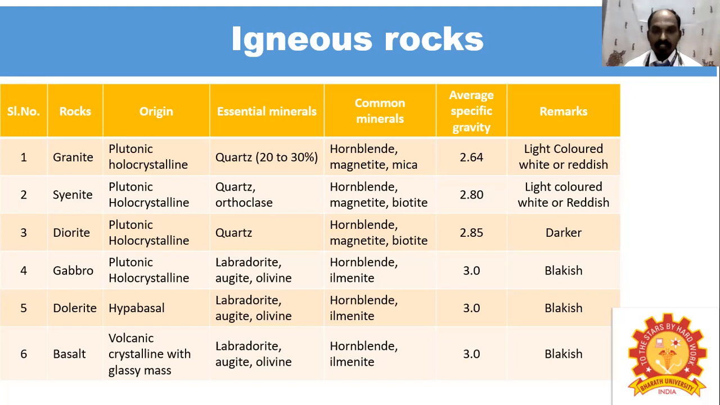Dolerite and basalt also have a specific gravity of 3 and are darker in color. But the origin of dolerite is hypabyssal and basalt is volcanic, crystalline with glassy mass. The essential minerals contained in dolerite are labradorite, augite, and olivine, and the same are also present in basalt. The common minerals hornblende and limonite are also present in dolerite and basalt rocks.